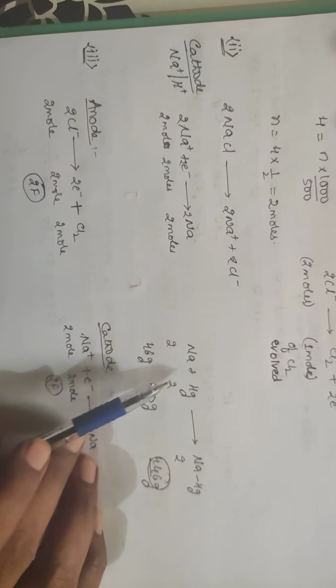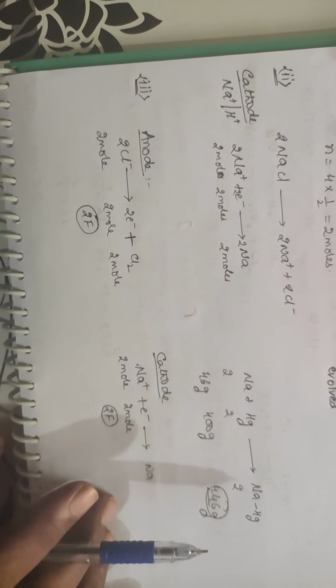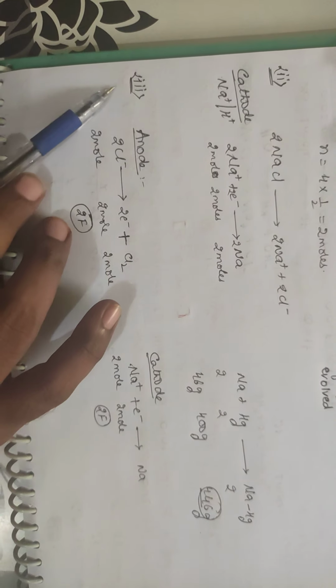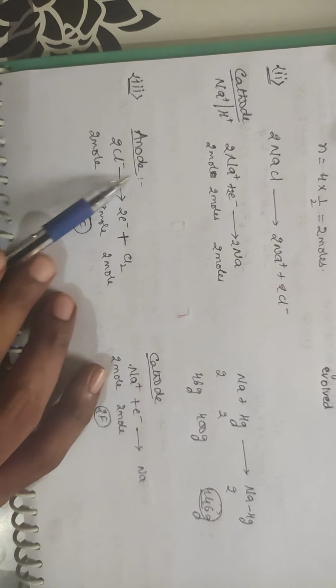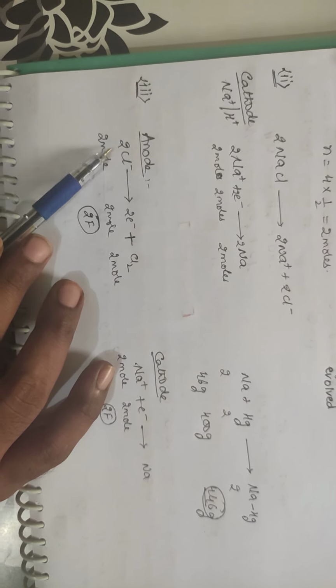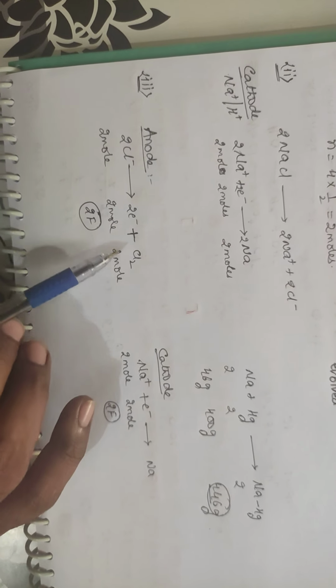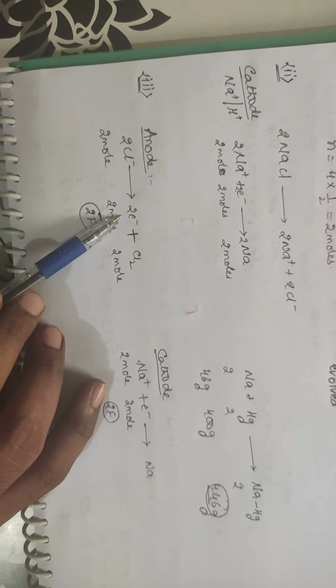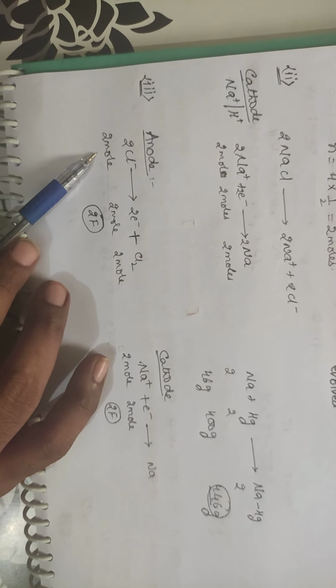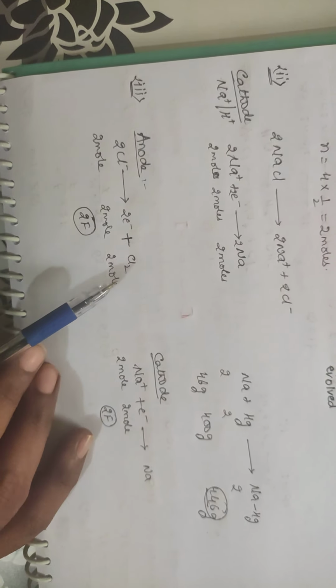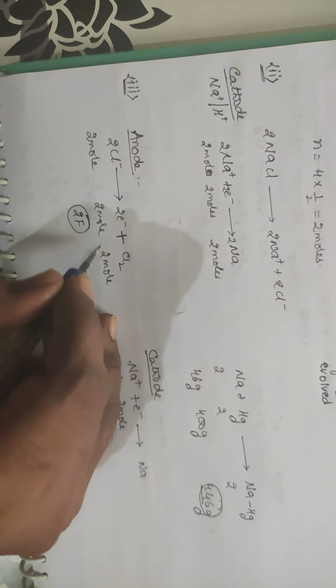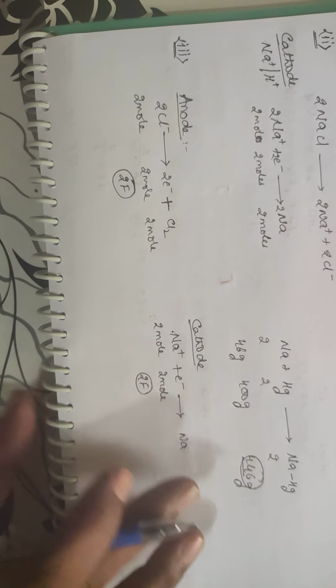If they ask how much amount of mercury is reacting, it is 400 grams. Okay. And third question, anode. So at anode what happens? Oxidation will occur so that 2 chloride reacts, forms a chlorine gas and 2 electrons are removed. So 2 moles of chloride ions forming 1 mole of chlorine. Sorry, this 1 mole of chlorine with the 2 moles of this one.